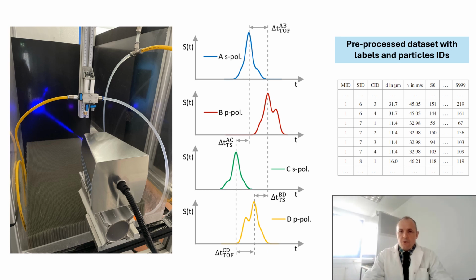In the next steps, the values of particle size and velocity were connected to the light scattering signals. For example, the light scattering signal from detector A was connected to the particle size and velocity calculated from all four signals using the classical method. As a result, we get a signal with two connected values, particle size and particle velocity. This was similarly done for the signals from detectors B, C, and D.